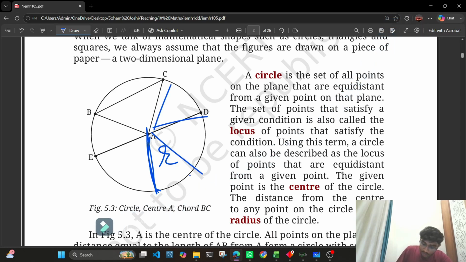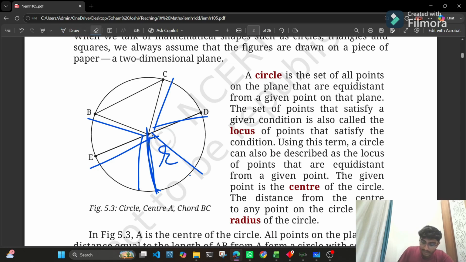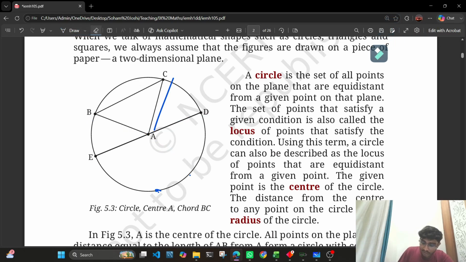ठीक है? One more property of radius is, if you take any point, I can take this point, this point, this point, this point. कौन सा भी point ले लो circle पे, the radius is always fixed because all the points on the circle are equidistant from the center. So basically, the radius is equal. You take any point on the circle, it will always be equidistant from the center, and that makes the radius of the circle. I hope this is clear.